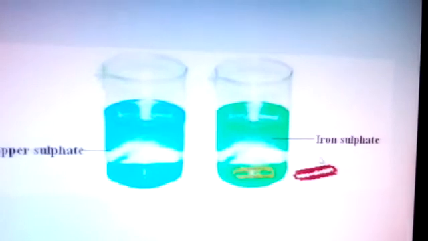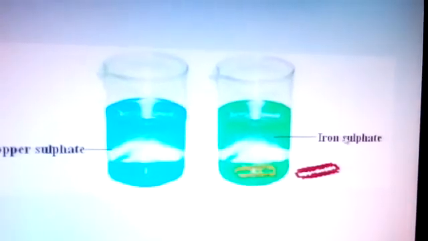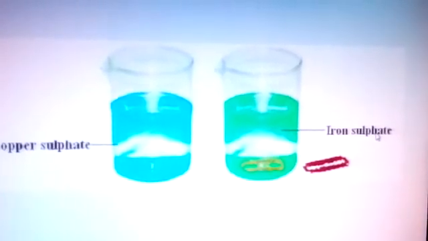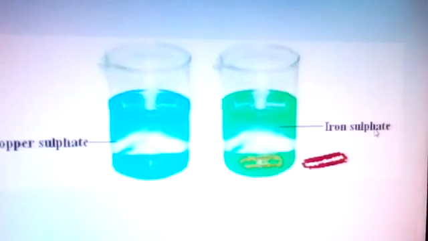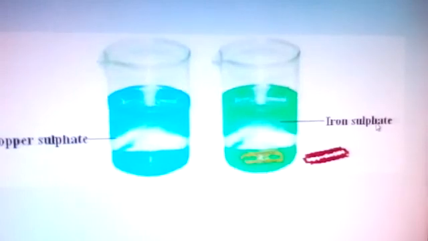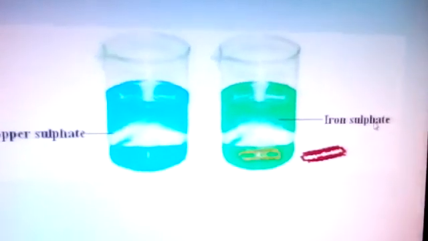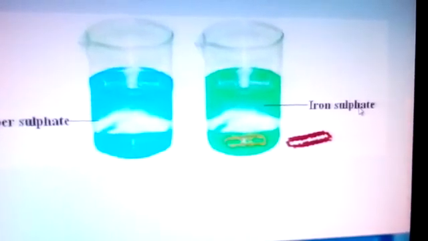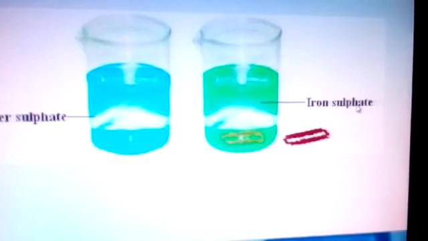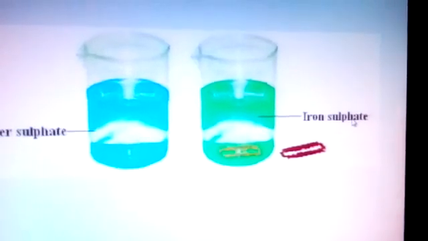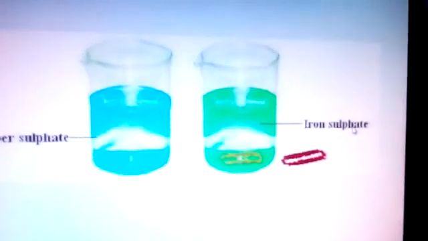Copper sulfate mixes with iron, forming iron sulfate, and the copper is deposited on the blade. The brown deposit on the iron nail is copper. That is another new substance, copper, that is formed. We can write the reaction as copper sulfate solution, blue, plus iron gives iron sulfate solution, green, and the copper that is deposited on the blade. This is also a chemical change where a new substance is formed.